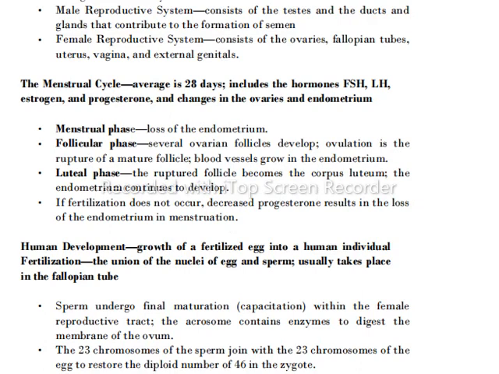Fertilization, the union of the nuclei of egg and sperm, usually takes place in the fallopian tube. Sperm undergo final maturation, capacitation, within the female reproductive tract. The acrosome contains enzymes to digest the membrane of the ovum. The 23 chromosomes of the sperm join with the 23 chromosomes of the egg to restore the diploid number of 46 in the zygote.